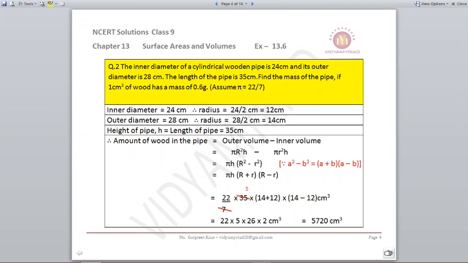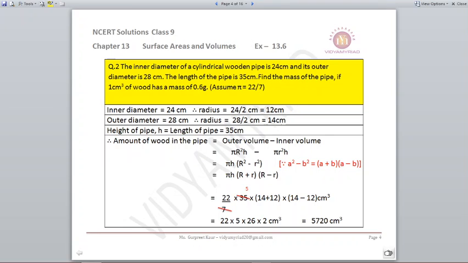Now let us first write down what is given to us. We have the inner diameter 24, so we can find out the radius as 12. Outer diameter is given to us as 28, so its radius comes out to be 14. Length of the pipe is given to us as 35, so length is the height of the pipe, that comes out to be 35 centimeters. Now we need to find out the mass of the pipe if 1 centimeter cube of wood has a mass of 0.6 gram. That means I need to find out the volume of wood.